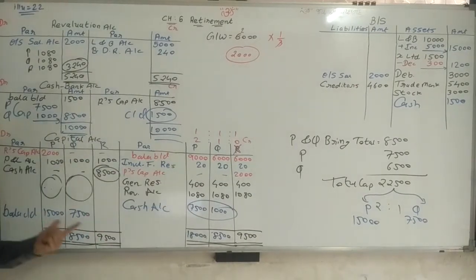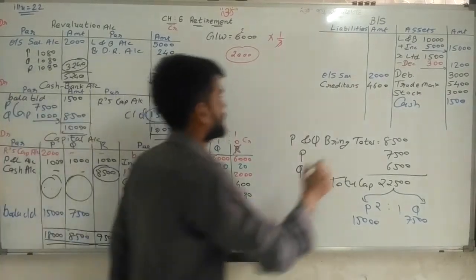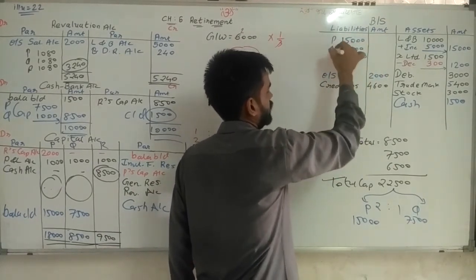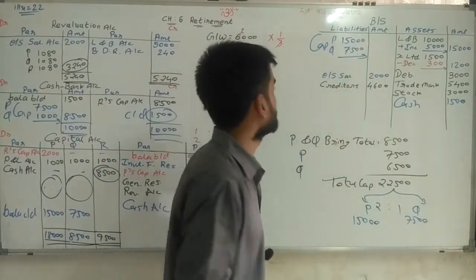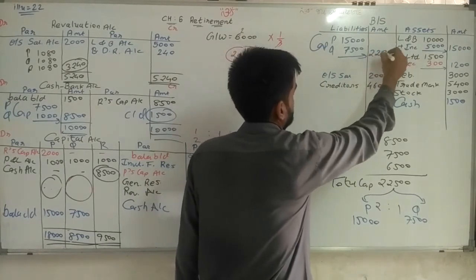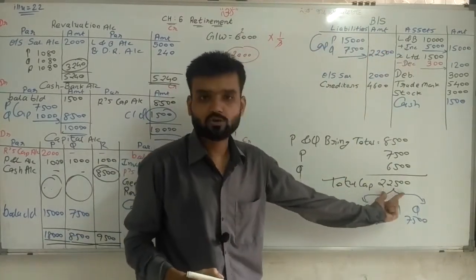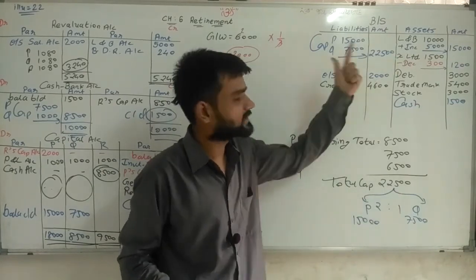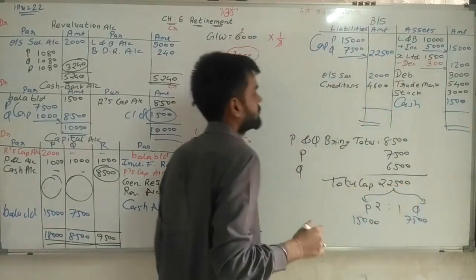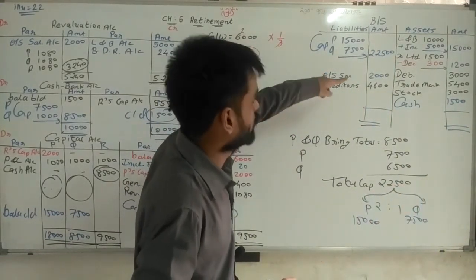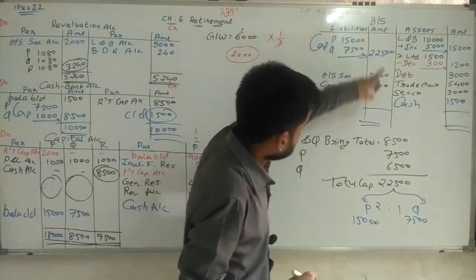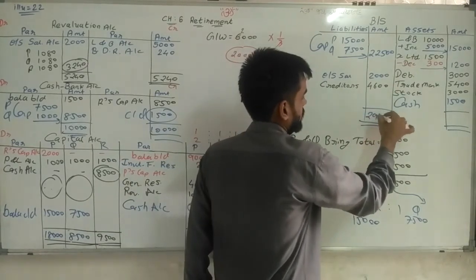This already cleared. Balancing figures 15,000 and 7,500. P, Q, capital. So 22,500 is the answer. It should be matched with this total capital. Simple. 22,500 is the total capital. Now make total of both the sides. So 22, 24, 28, 29,100 is the total.